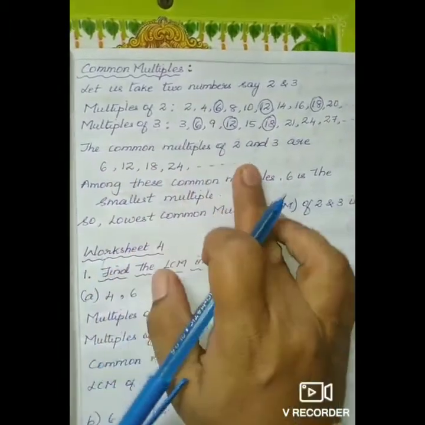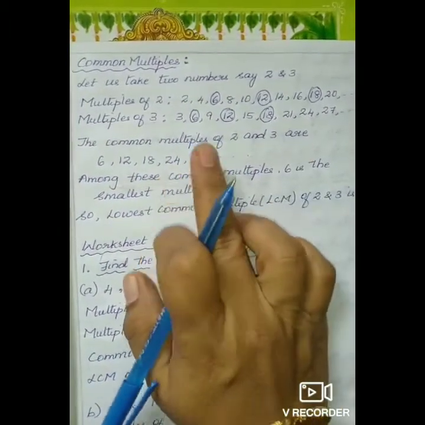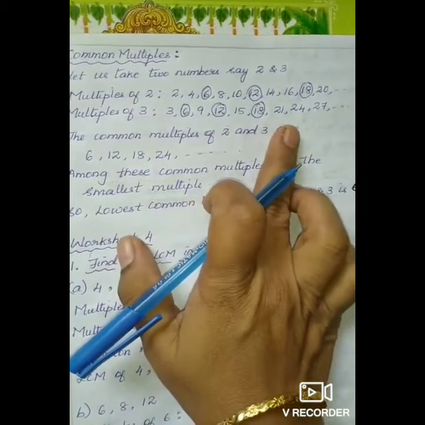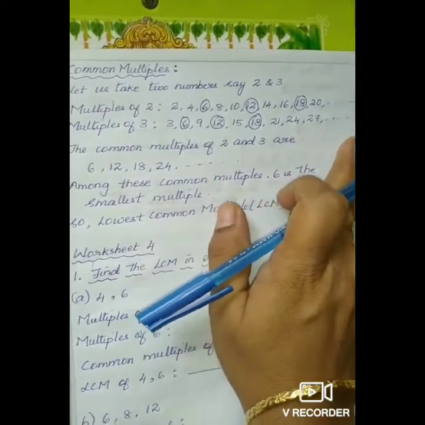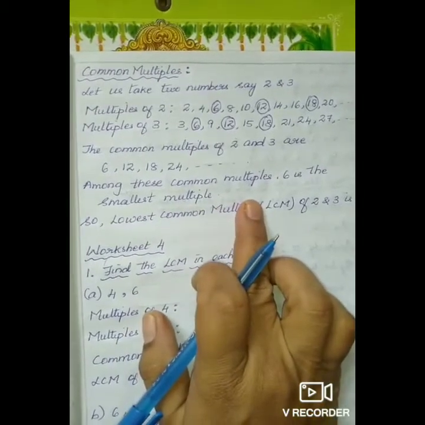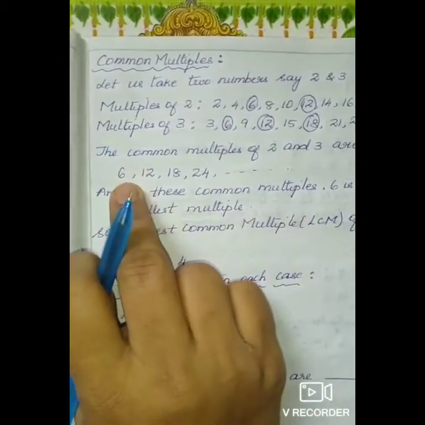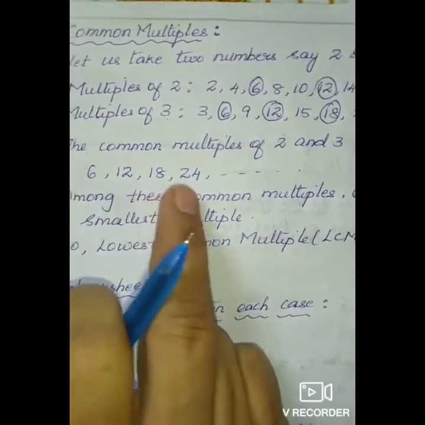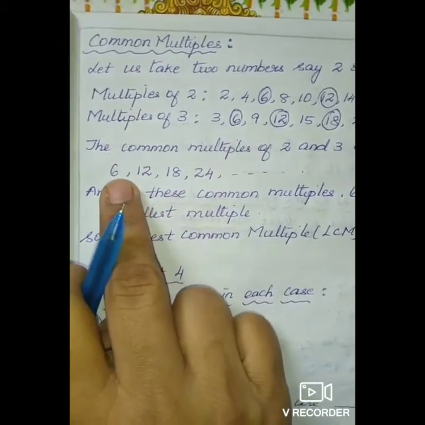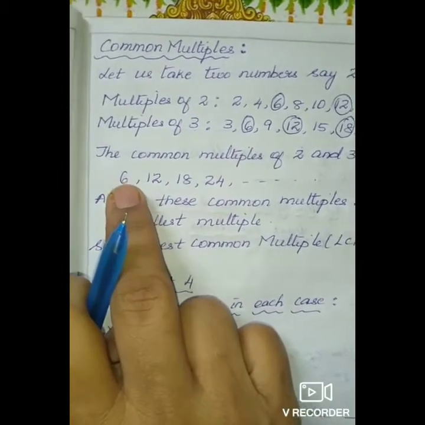Now the common multiples of 2 and 3 are 6, 12, 18, 24, 30 and it continues. Among these common multiples, which is the smallest, children? 6 is the smallest. So 6 is called the lowest common multiple.